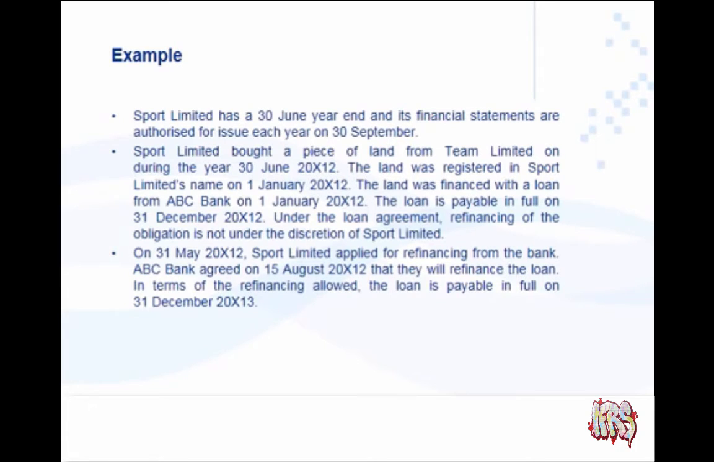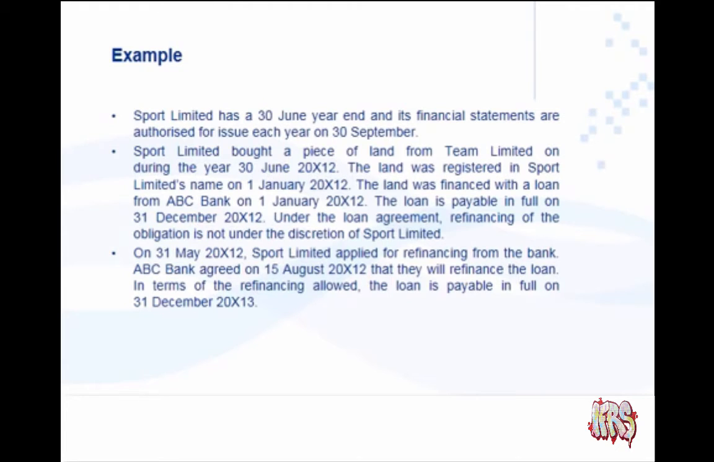So Sport Limited bought a piece of land from Team Limited during the year 30 June 20x12. The land was registered in Sport Limited's name on 1 January 20x12. The land was financed with a loan from ABC Bank on 1 January 20x12. The loan is payable in full on 31 December 20x12.